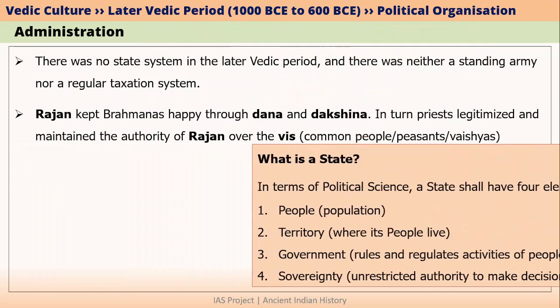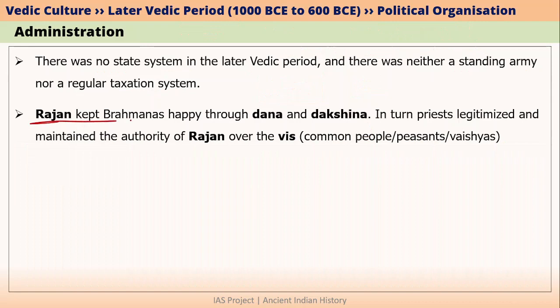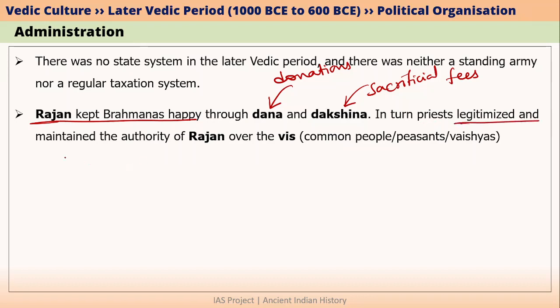Alright, let's go ahead. So the kings kept Brahmanas happy. And they kept Brahmanas happy mainly by giving them Dana and Dakshina. Dana and Dakshina are nothing but donations and sacrificial fees. And in turn, the priests and Brahmanas also helped Raja. How did they help Raja? They helped Raja by legitimizing and also by maintaining the authority of Raja over the common people.